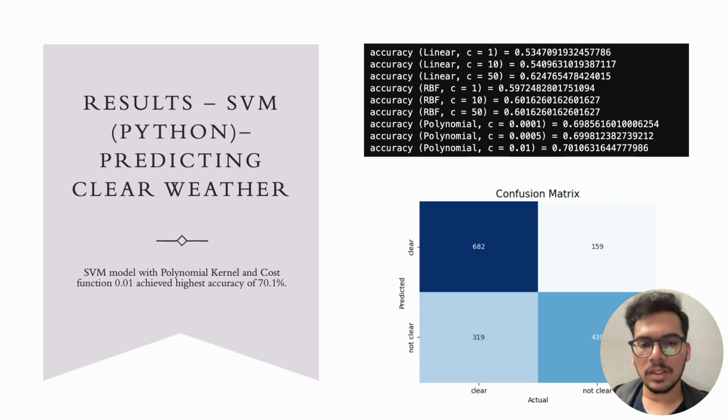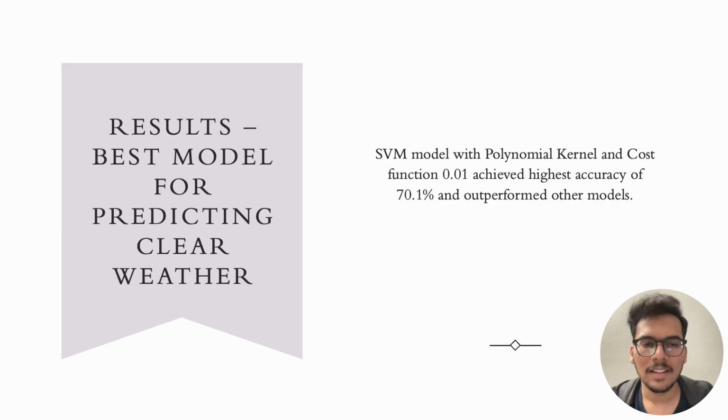The confusion matrix here displays the actual and predicted labels for the best SVM model. The best model for predicting clear weather is SVM model with polynomial kernel and cost function of 0.01. It achieved the highest accuracy of 70.1% and outperformed all other models.